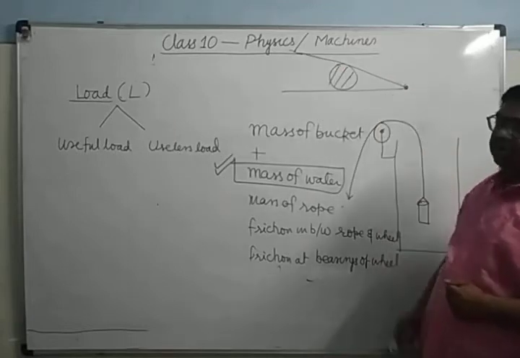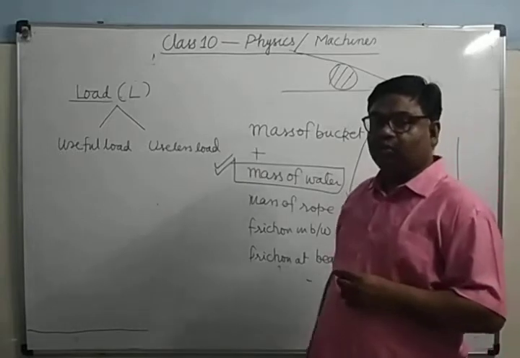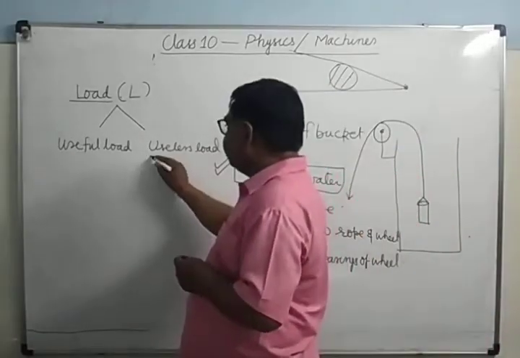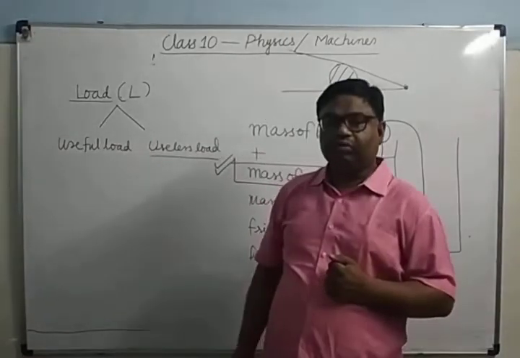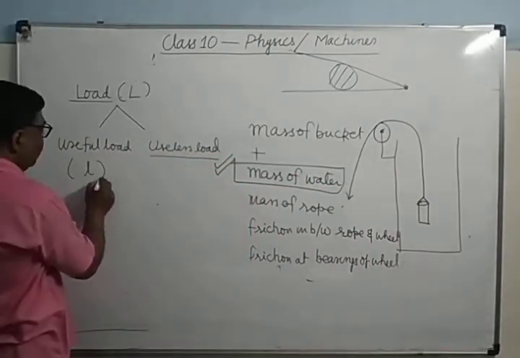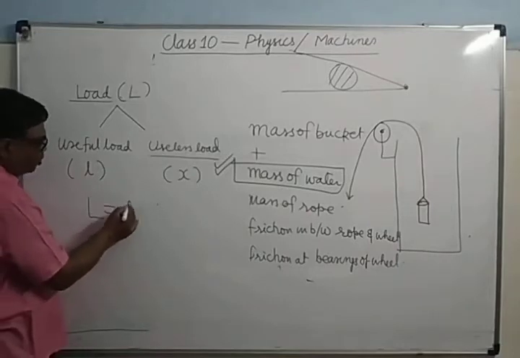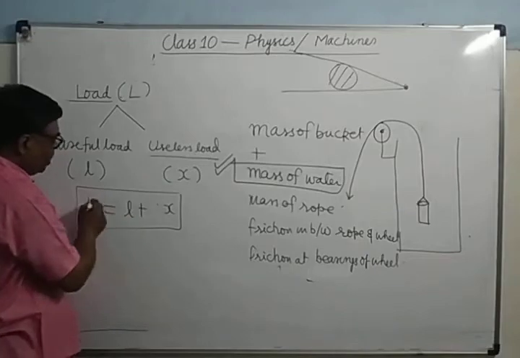Useless load can be minimized, but we still get the same amount of useful load. So useful load is denoted by small l, and useless load by small x. So capital L equals small l plus x. This is the total load.